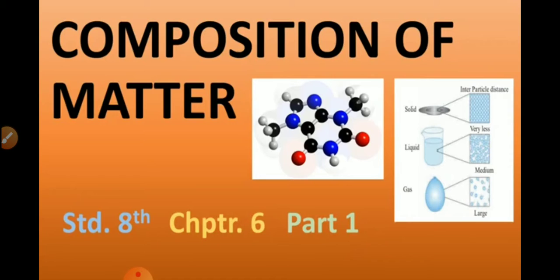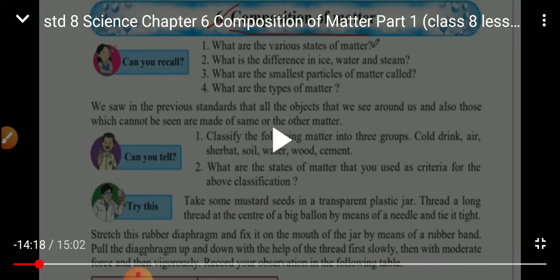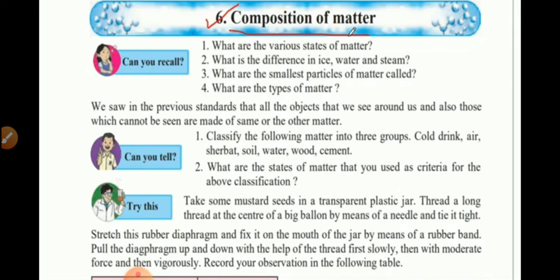Learn the answers of the questions given in your textbook. Continue on this video, you will understand their answers. Of matter. In this chapter, we will learn what exactly the matter is made up of. Can you recall what are the various states of matter? If you remember, there are three states of matter, that is, solid, liquid, and gas.